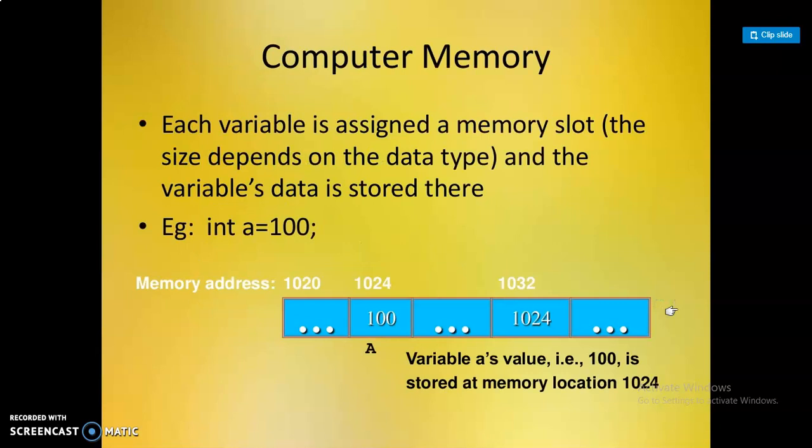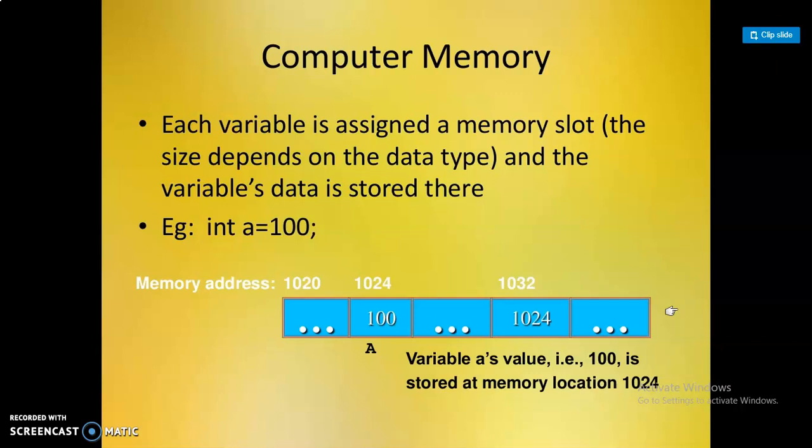In computer memory, each variable is assigned a memory slot and the variable data is stored there. For example, if you declare a variable a of data type integer, the value 100 is stored in the variable a, in a particular memory location.